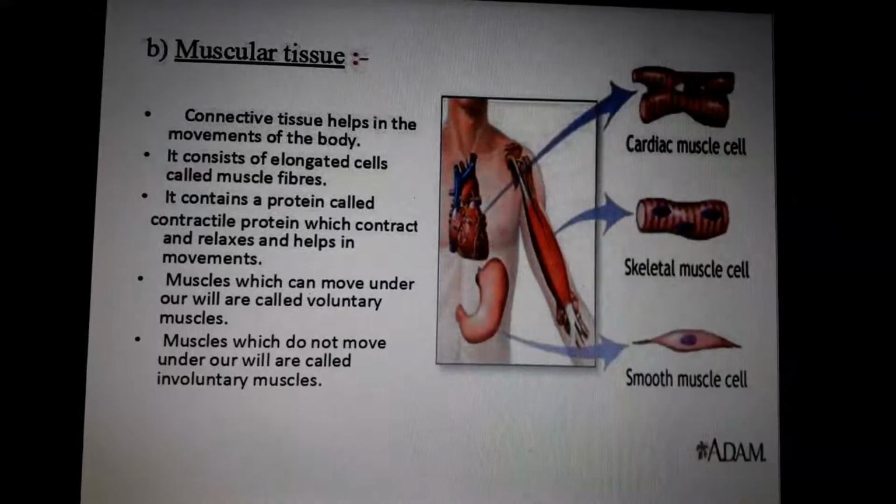Just imagine a life without muscle tissue. You won't be able to move, you won't be able to eat. Without the contraction of the esophagus or food pipe, how will you swallow your food? You can't even chew your food without muscle tissues. So muscle tissues are very important, am I right or not? Muscle tissues are very important, but nerve tissues are more important than muscle tissues.